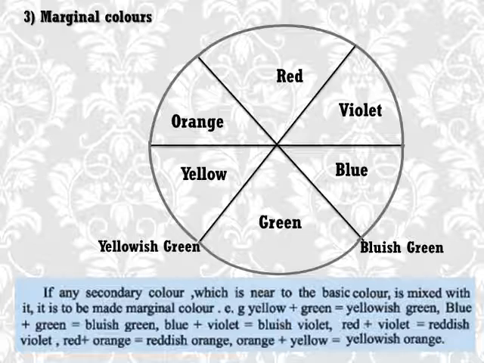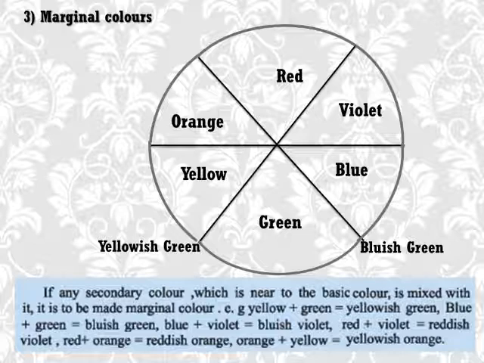Then yellow and green mix up, yellowish green is created. Here yellow is the primary color, green is the secondary color.